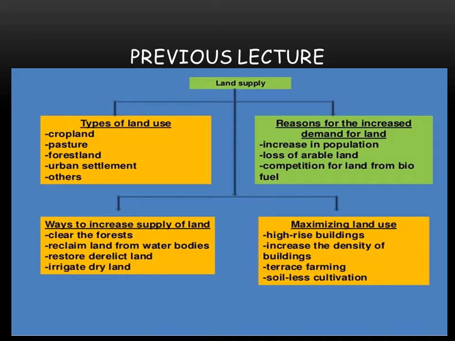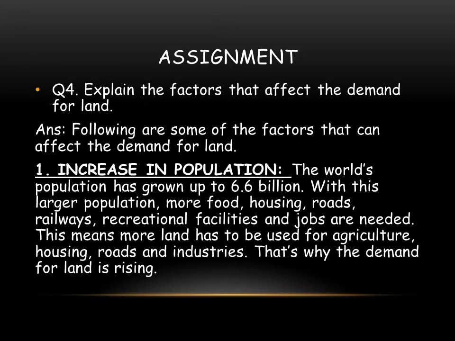We have already done the first three questions, so today we will do three more questions in this class. As we are already done with question number 1, 2, and 3 in the previous class, today we are starting question number 4, and that is: explain the factors that affect the demand for land. Now we have to give the factors for the rising demand of land, and there are three basic reasons, or we can say factors.